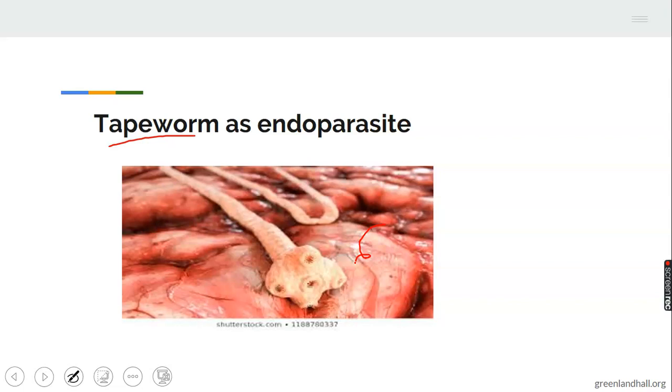When swallowed by the secondary host, maybe through grazing, it enters into the bloodstream and causes different illnesses.